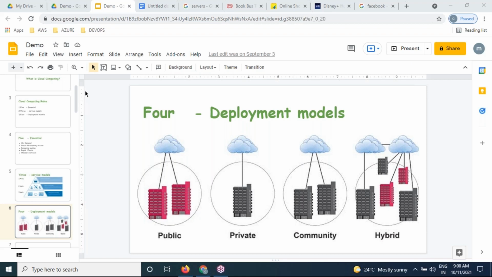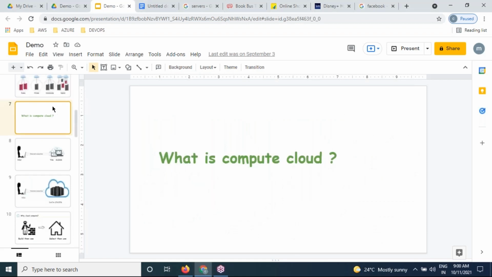So what point did we catch? If you want to be a cloud provider, you need to meet these rules. Then only can I say I am a cloud provider. Clear, all of you?